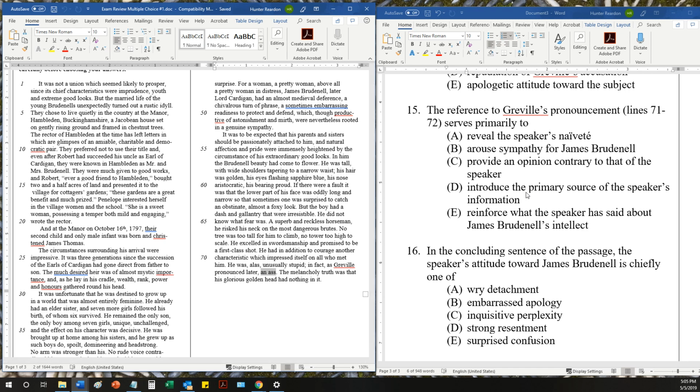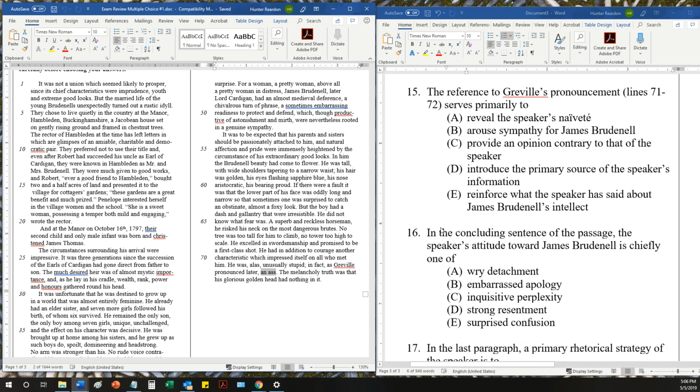Introduce the primary source of the speaker's information. I mean, I think the primary source of the speaker's information was probably something else. Greville sort of later on made a commentary on this that the historian who's writing this passage happened to run across. And so E, reinforce what the speaker has said about James Brudenell's intellect in the previous line is really what was really the best answer here.